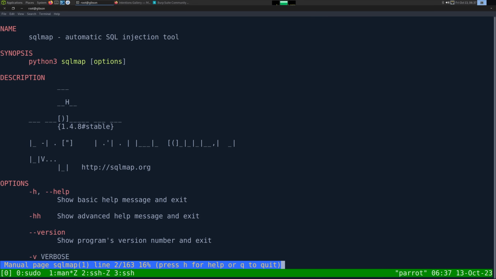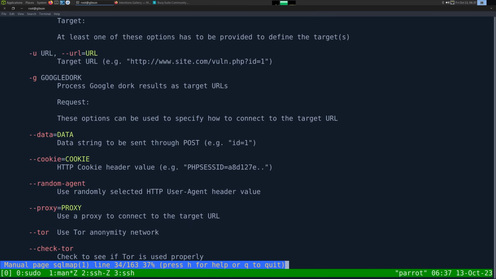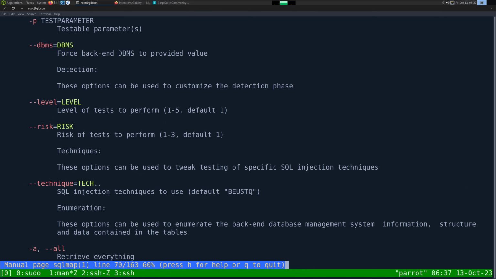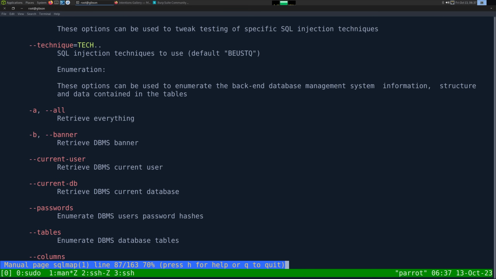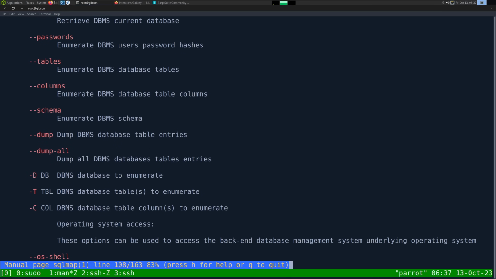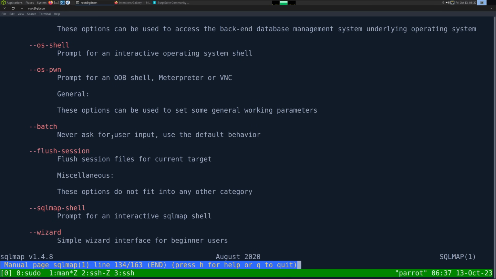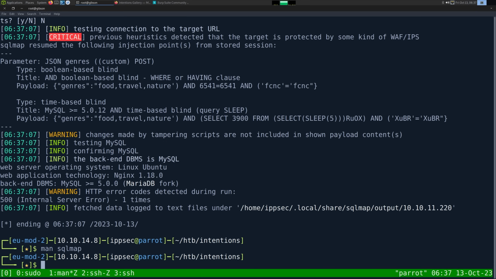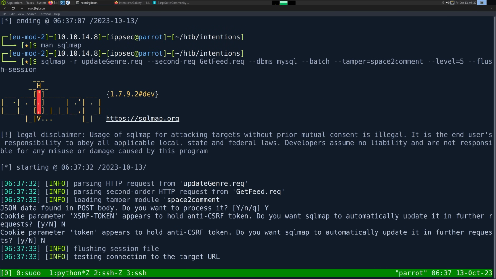Is there a flush? Let's see. DBMS, risk, technique, all. Flush session. Let's flush the session.